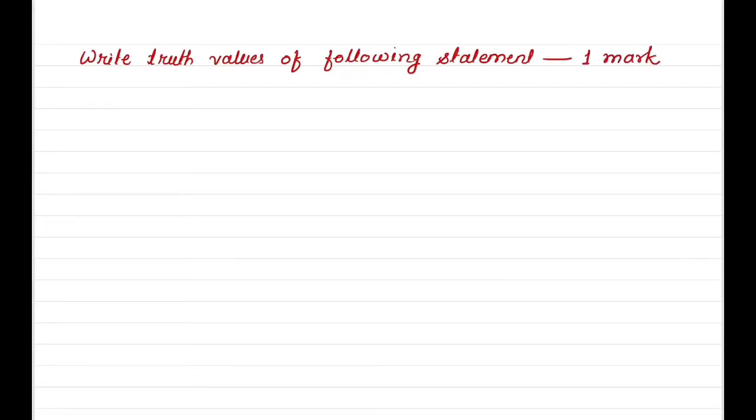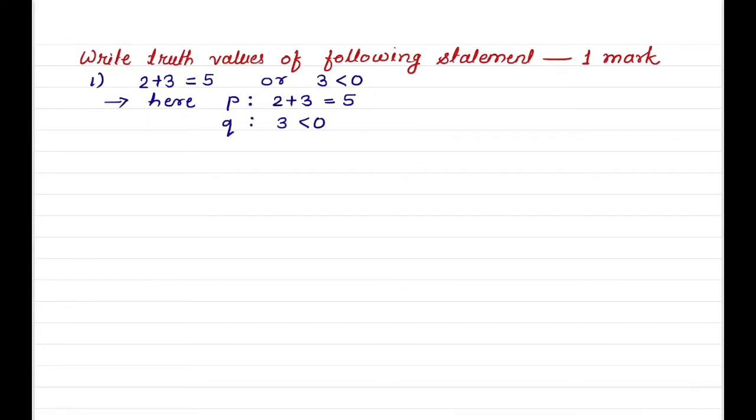Now we have to see some questions with mark distribution. Write truth values of following statement. Here each question carries 1 mark. First example, 2 plus 3 is equal to 5 or 3 less than 0. Here P is 2 plus 3 is equal to 5 and Q is 3 less than 0.